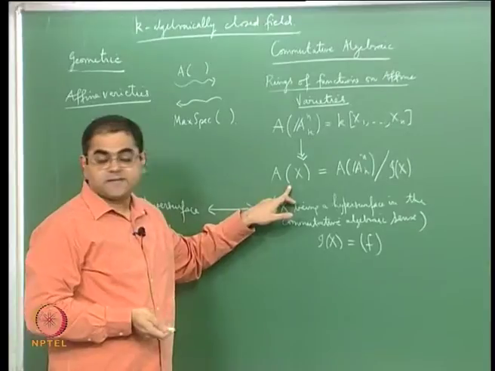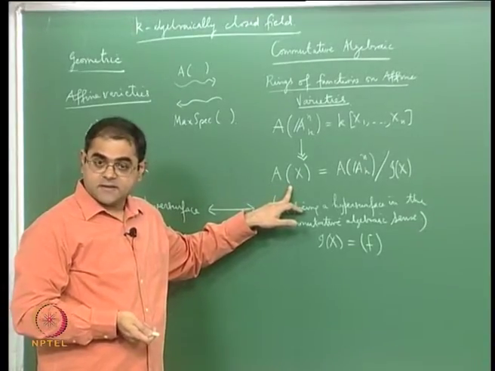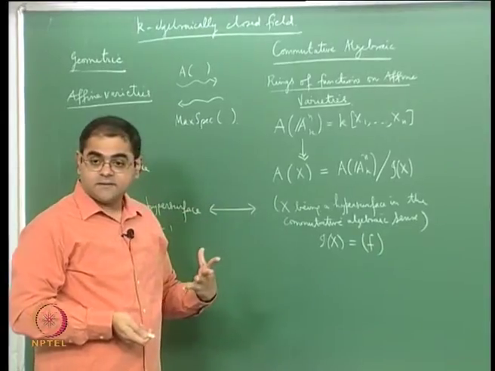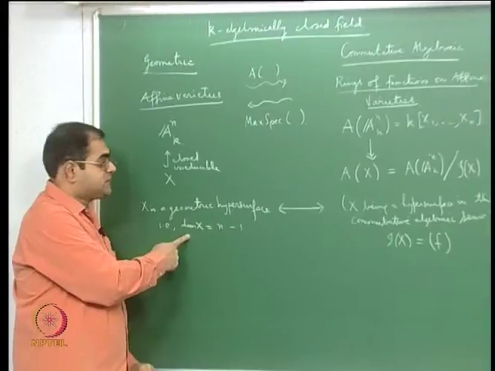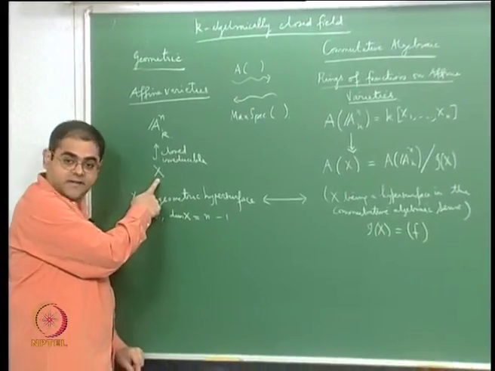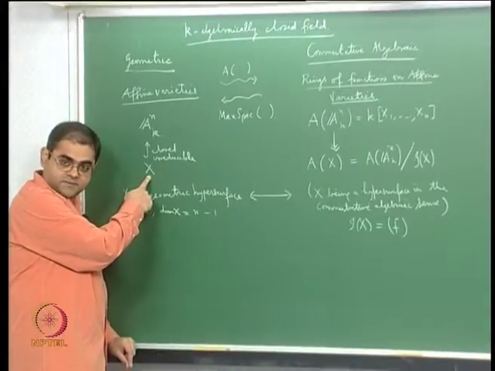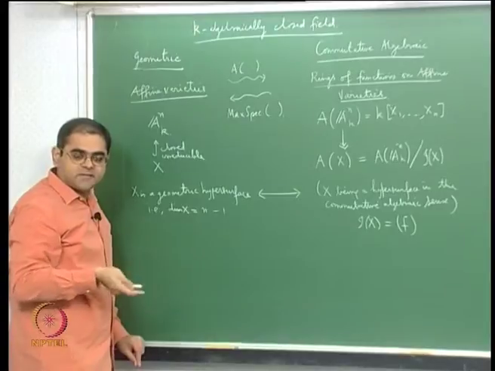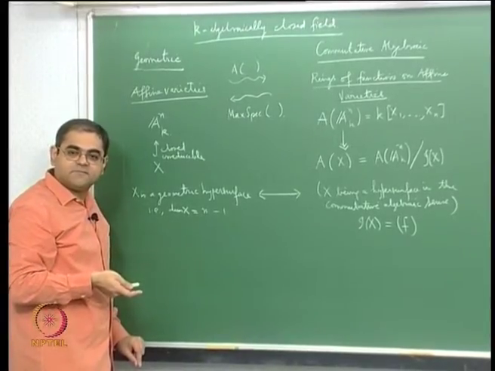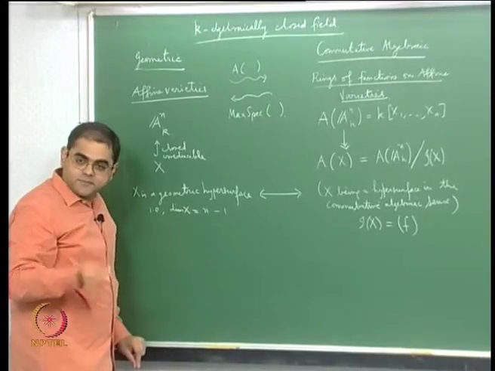The condition that it is a unique factorization domain is equivalent to saying that every geometric hypersurface in that variety, namely every codimension 1 irreducible subset, is defined by a single equation. That is a geometric translation of the fact that every prime ideal of height 1 is principal.